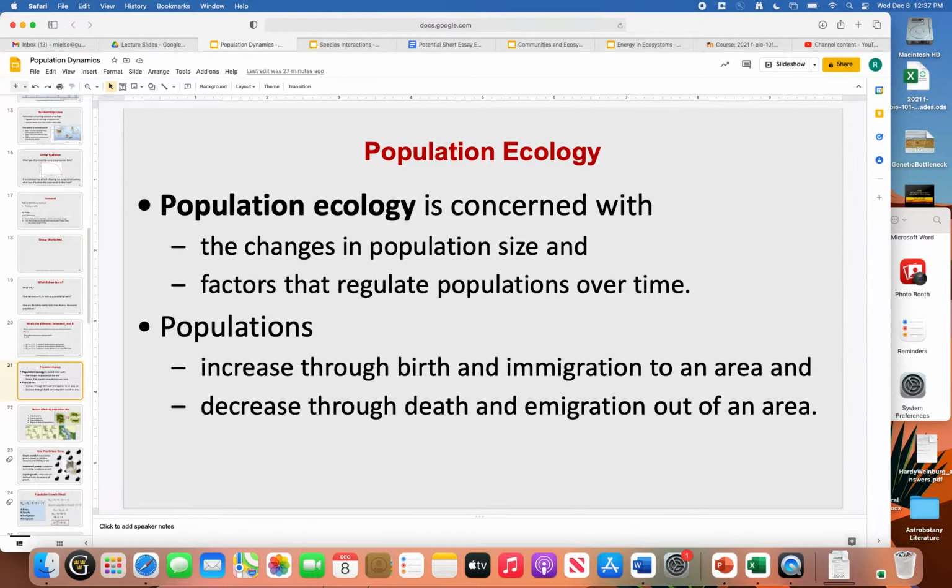let's continue looking at our population ecology. All right, so if we're looking at population ecology, we're looking at the changes in size and the factors that might regulate these populations. And these factors will include births, deaths, immigration, and emigration. Right? We might be immigrating to an area, we might have individuals leaving the populations and emigrating somewhere else.